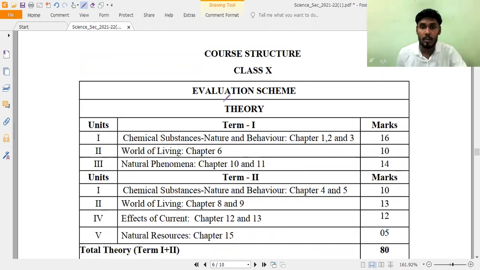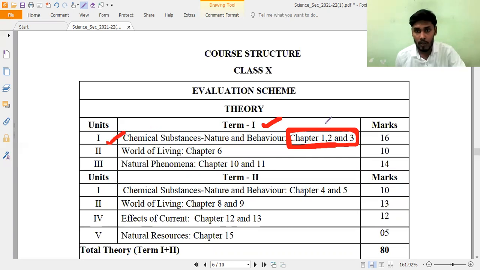First, coming to the Term 1 examination, if you observe, it is totally chemical substances, nature and behavior. Under this, chapters 1 to 3 will come. Chemistry chapters 1 to 3. We will discuss in detail what chapters 1 to 3 are and how many marks they carry. Under class 10th CBSE chemistry, the first 3 chapters are for Term 1. Total marks from these 3 chapters is 16. You understand?